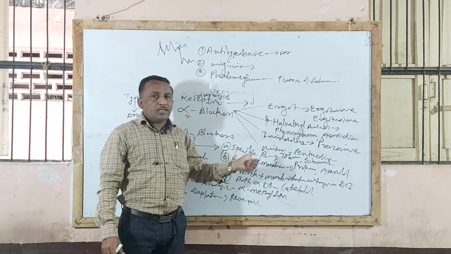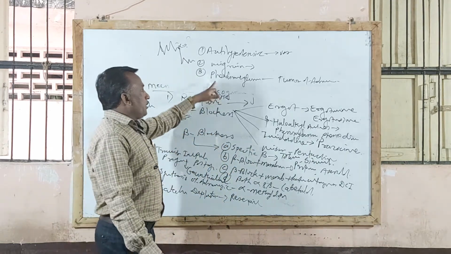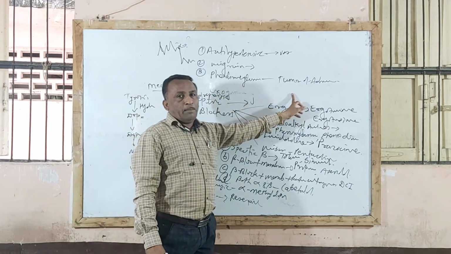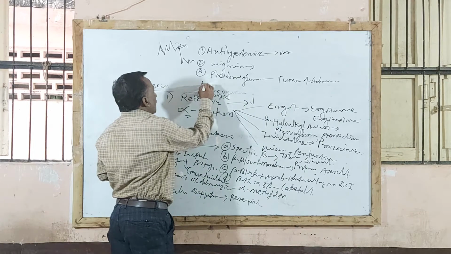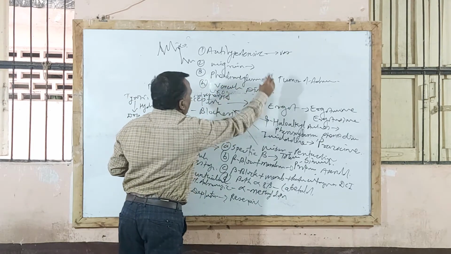When an alpha blocking agent is given, it blocks the action of the alpha receptor and is thereby used in treatment of pheochromocytoma, the tumor of the adrenal medulla. Also used in treatment of vascular disease, particularly tolazoline.